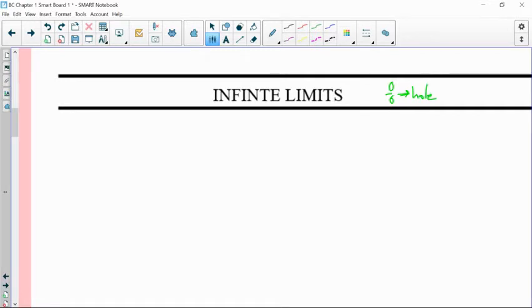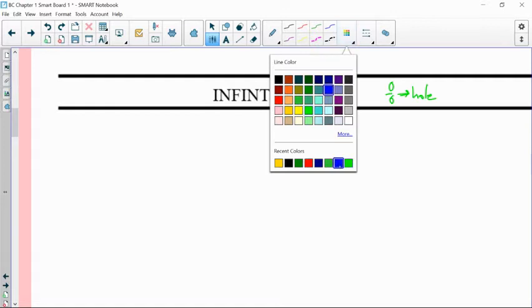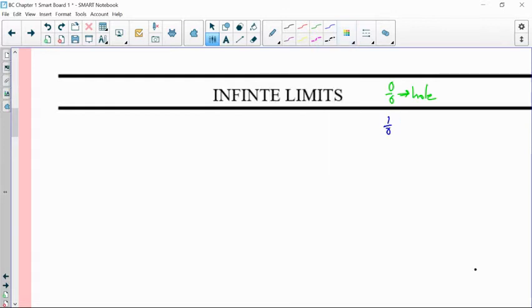But now the question is, what happens if all of a sudden we have some other number like 1 over 0? What does that mean in terms of our answer? Well, 1 over 0 or 2 over 0, really any other number over 0, indicates that there's no longer a hole, but an asymptote. And an asymptote is non-removable. The behavior of an asymptote could lead to one of three different answers, depending on what the function is doing on either side of the asymptote.